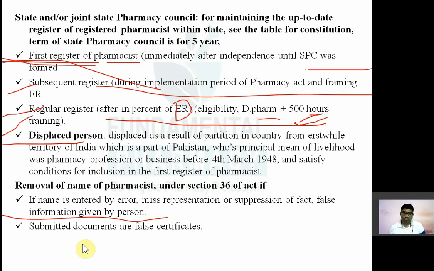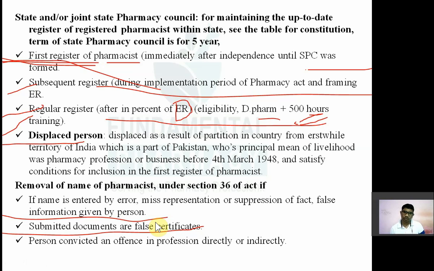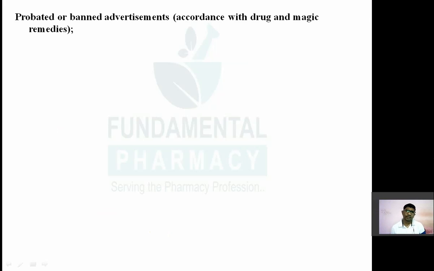Then, submitted documents are false certificates. If you submitted documents and those are false, and if it is noticed, state pharmacy council will remove your name from the registered pharmacist list. Another ground: person convicted of an offense in the profession directly or indirectly. If you are a registered pharmacist but have committed an offense related to the pharmacy profession, such as selling misbranded or adulterated drugs, medical termination of pregnancy, or selling narcotic drugs without keeping a record, so if a person is convicted of any offense in the profession directly or indirectly, his name will be removed from the register.